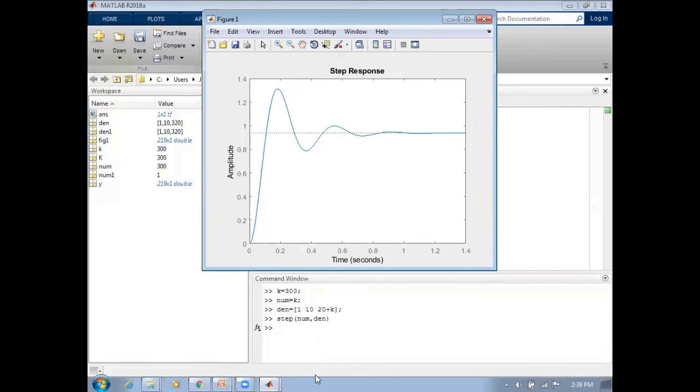Compared to the previous case when k is equal to 100, now that k is increased to 300, we can see that the rise time decreases. In the first case, the rise time was exactly at 0.2, whereas in this case we see a decrease in the rise time. But on the other side, the overshoot has increased from the final value. It has overshot to a very high value, whereas when k is equal to 100, the overshoot was lesser. When you keep on increasing k, the overshoot increases. And here we can see a decrease in the steady state error compared to the previous case.